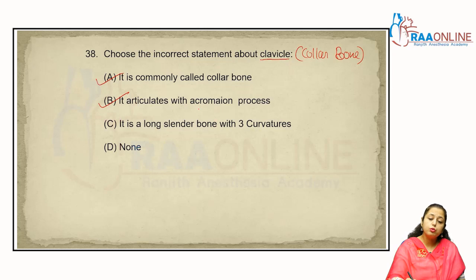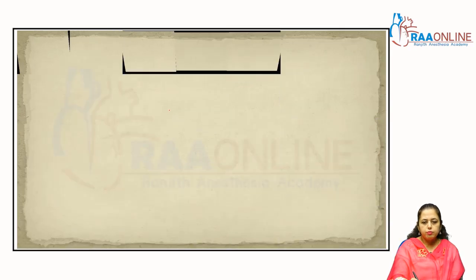No, they have 2 curvatures, so that option is wrong. So the incorrect statement, the answer is C. All these statements are correct, but in that question the incorrect statement is asked. So the answer is C. Clear? Come to the next one.